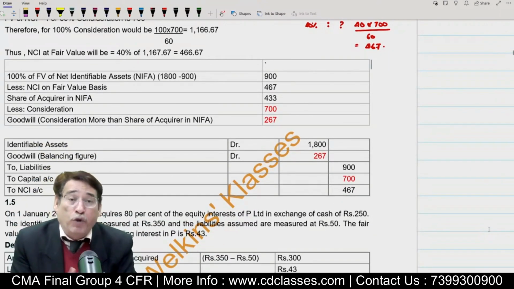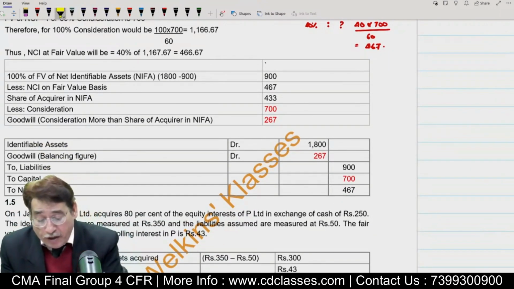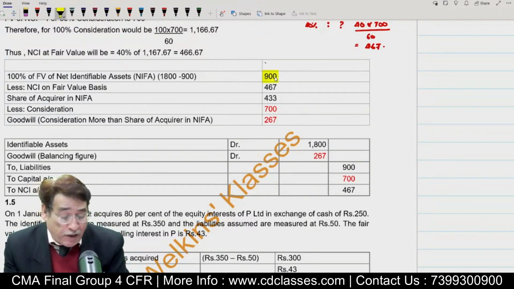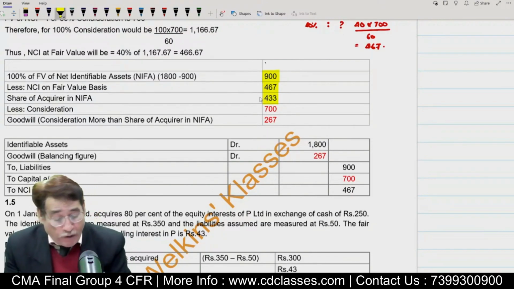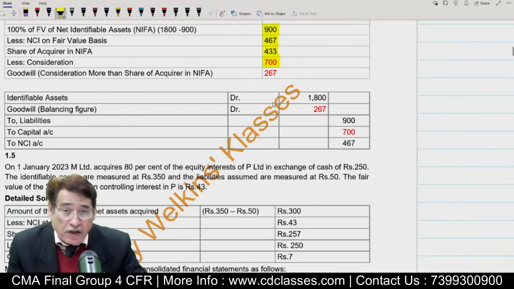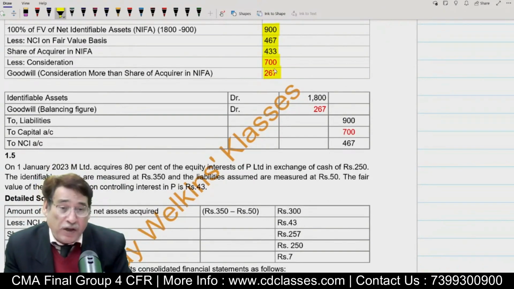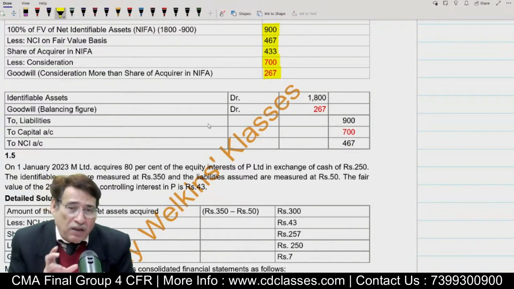Now in this case, what would have been the amount of goodwill? Let's have a look. 100% of net identifiable asset is 900, as we know. Out of that, we are going to subtract the NCI because we have now taken NCI at fair value. I will subtract 467, so 433 worth of assets are now remaining. So the share of acquirer in the net identifiable asset will be equal to 433. And obviously the consideration which we have paid is equal to 700, and the amount of goodwill will be equal to 267.